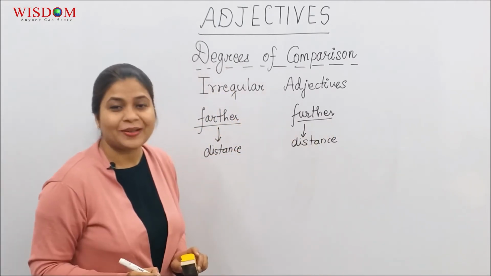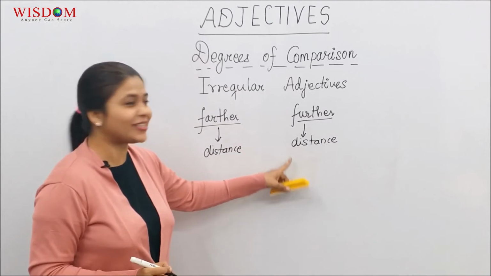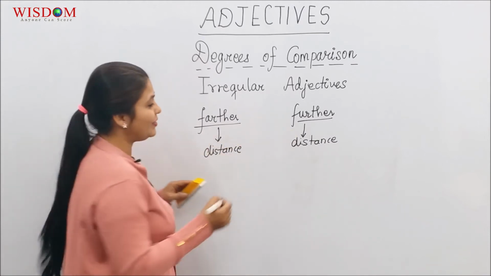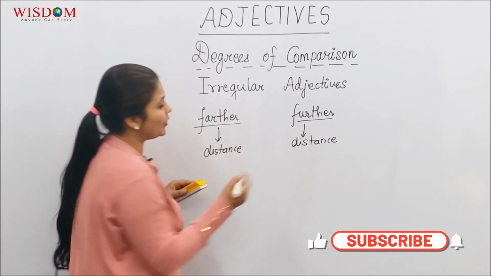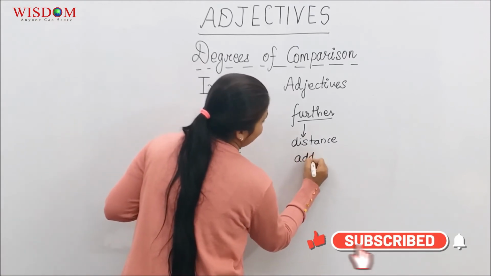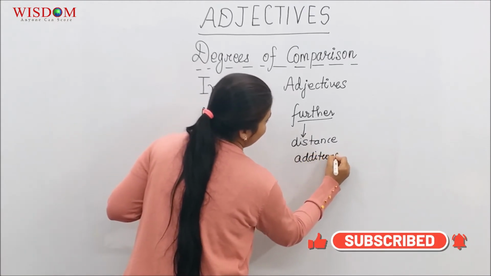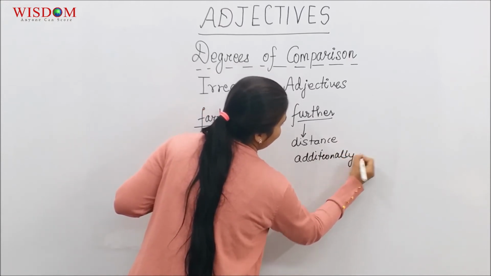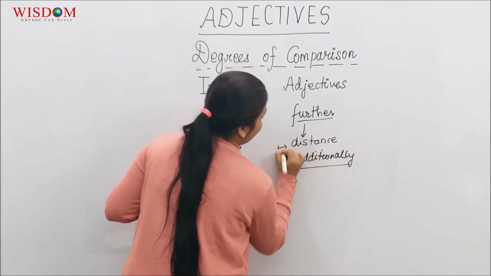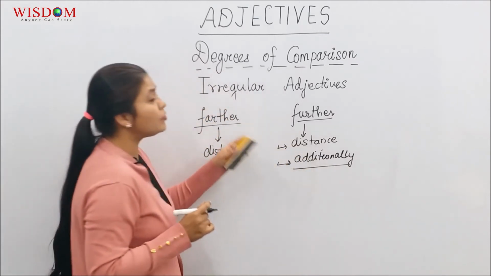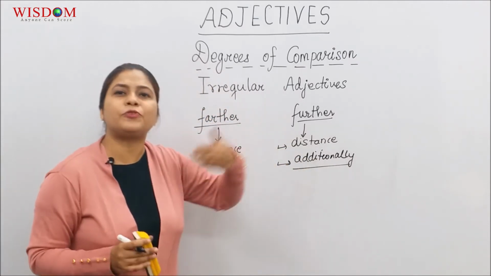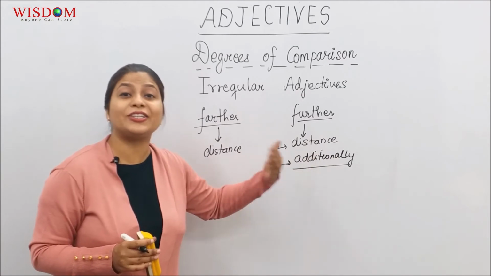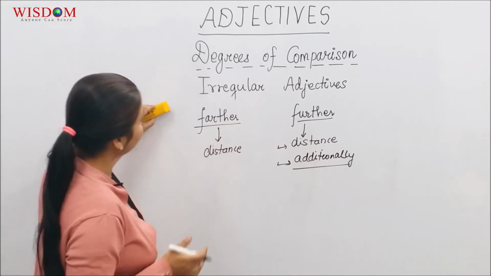Yes, it would. But in addition to distance, it also conveys the meaning of additionally, or additional. So there are two usages of the word further. What is the further progress? What is the additional progress?